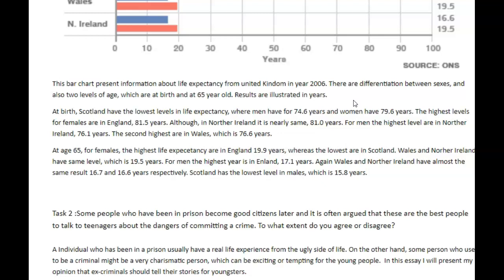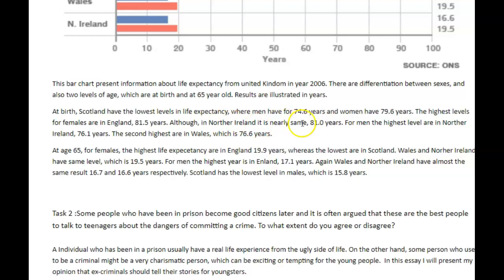At birth, Scotland had the lowest levels in life expectancy, where men, this is awkward, where it was 74.6 years, and for women, 79.6 years. That would be grammatically correct. The highest levels for females were in England at 81.5. Now this should continue as one sentence because you can't use although like this. So at 81.5 years, although in Northern Ireland it is nearly the same, at 81.0 years.